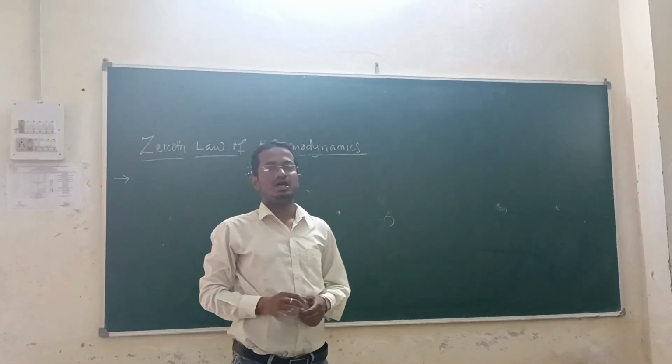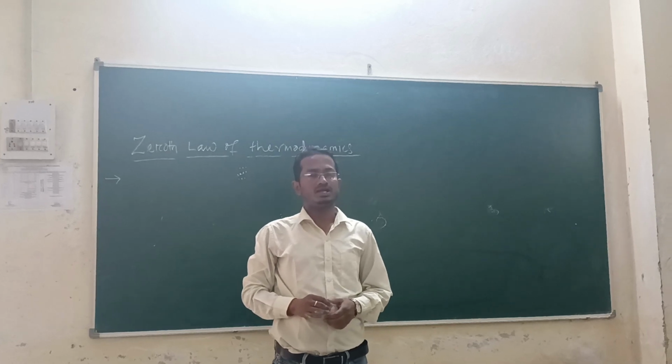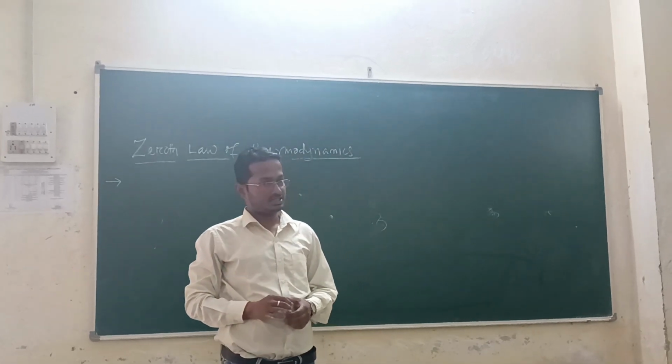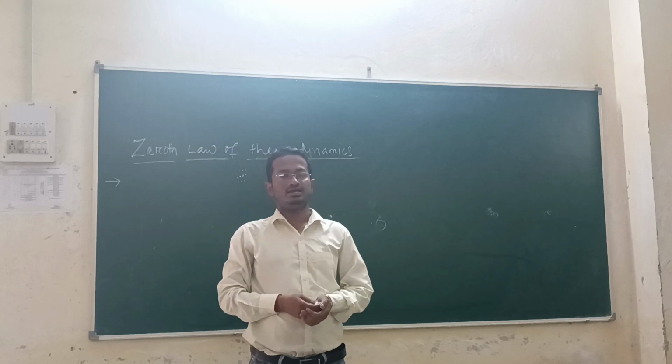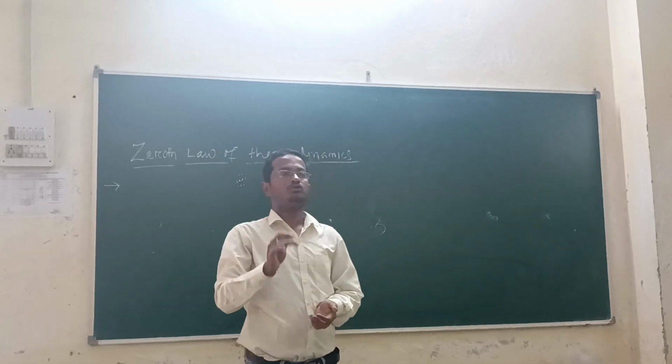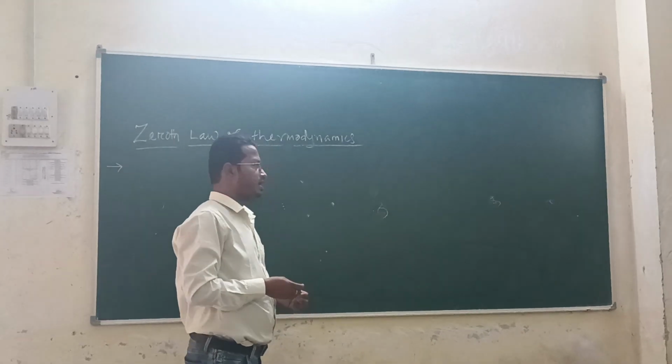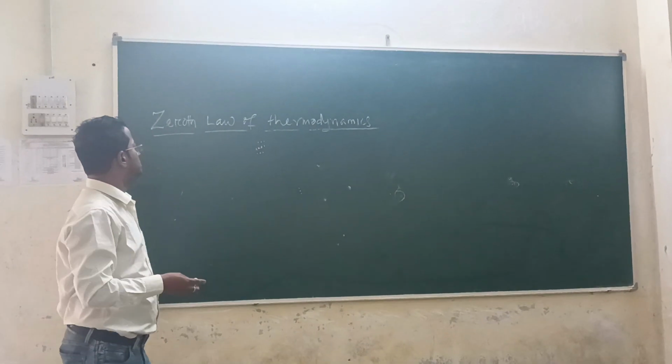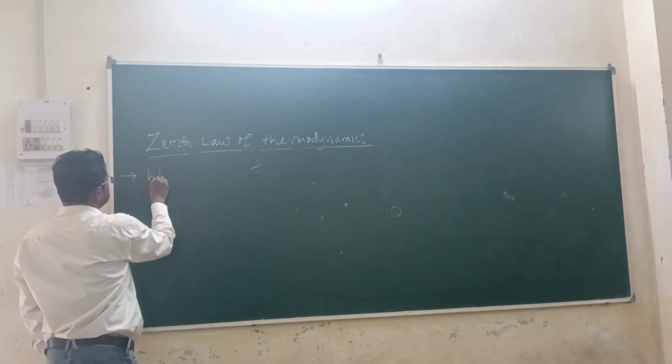When two systems are separately in thermal equilibrium with a third system, then we can say the two systems must be in thermal equilibrium with each other. What is called the zeroth law of thermodynamics?